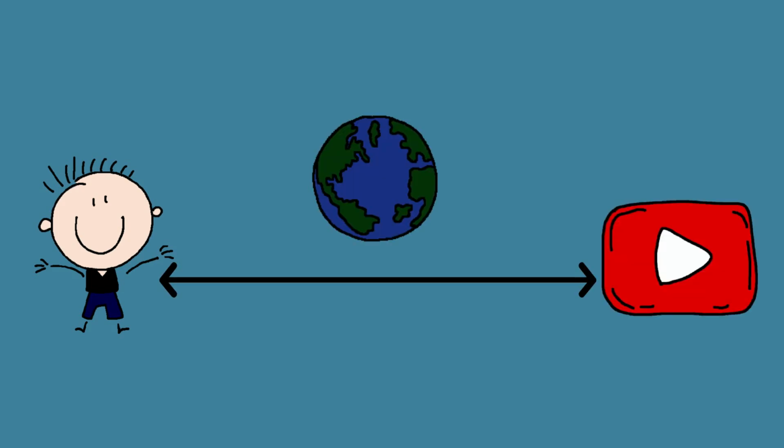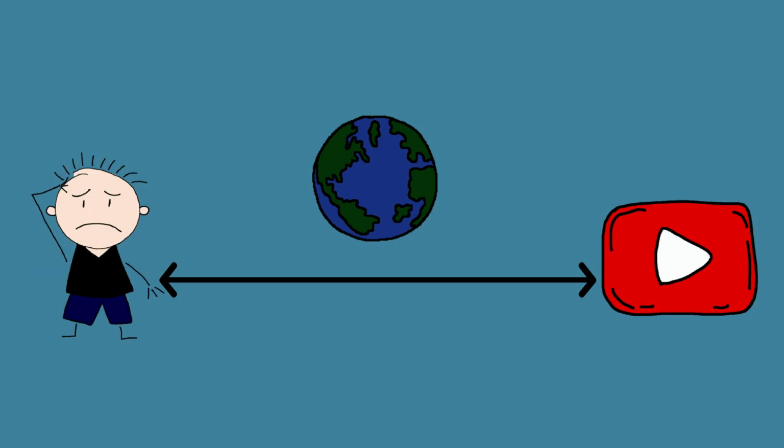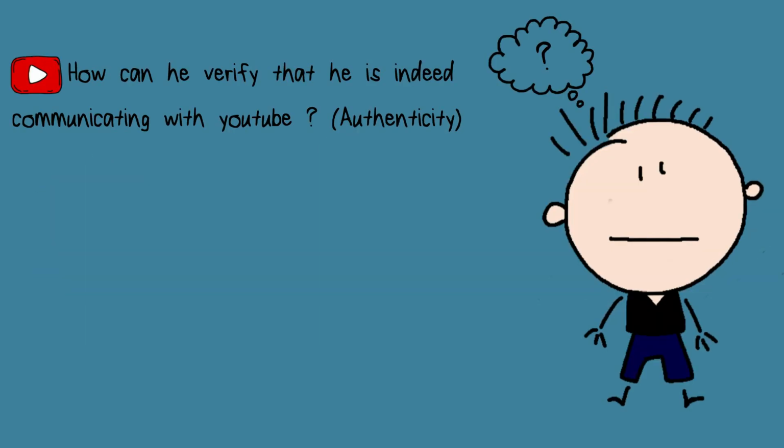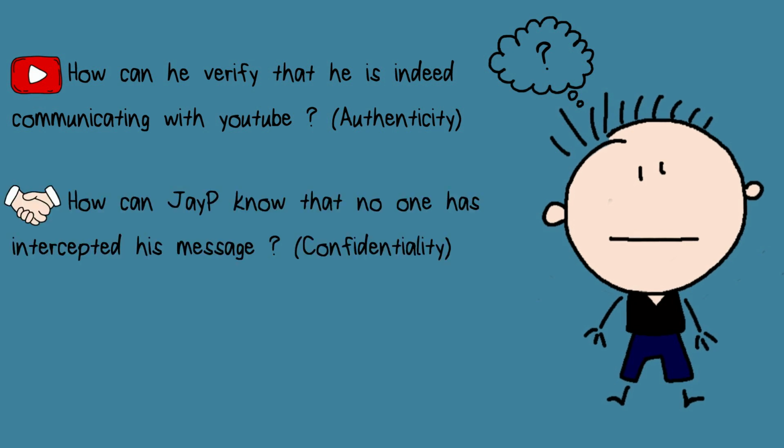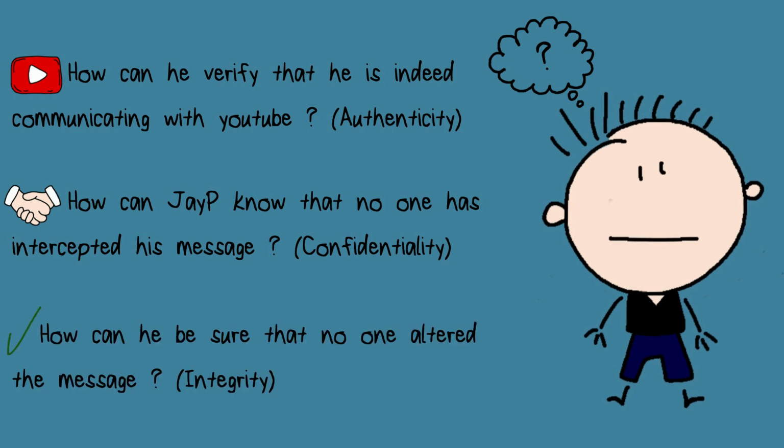Let's say JayP wants to connect to YouTube.com over the public internet. Before any communication occurs, some concerns will arise. How can he verify that he is indeed communicating with YouTube? How can JayP know that no one has intercepted his message? Also, how can he be sure that no one altered the message?